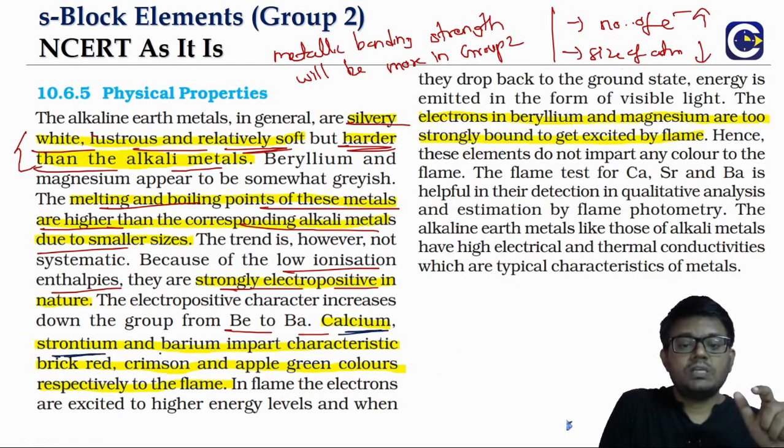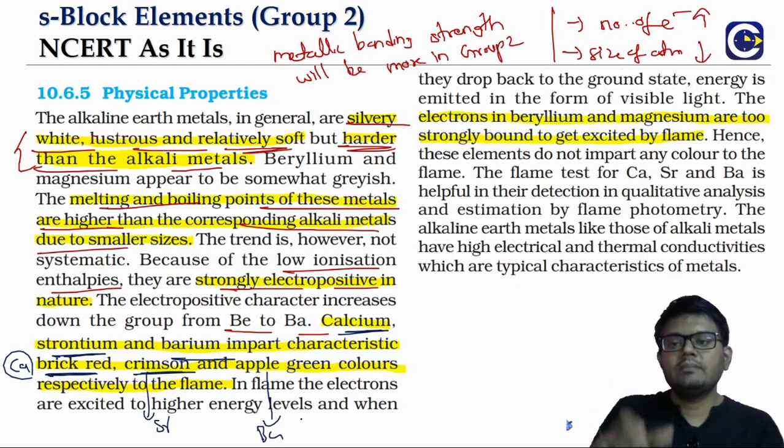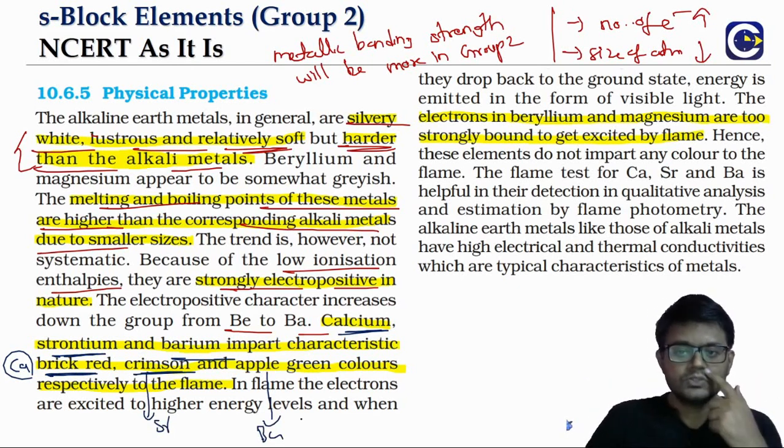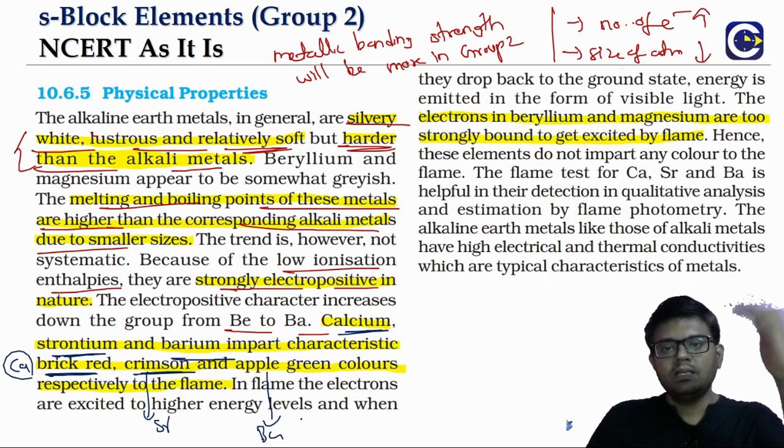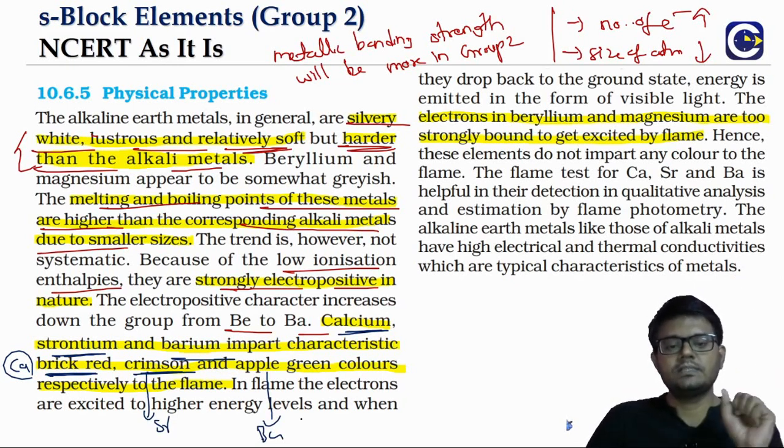Calcium, strontium and barium impart colors: brick red is for calcium, crimson is for strontium, and apple green is for barium, and they can be identified using the flame test. So what is the flame test? When you heat them with an oxidizing flame, the electrons get excited. On de-excitation, the release of energy is in the visible region. That's why we can see a characteristic color.